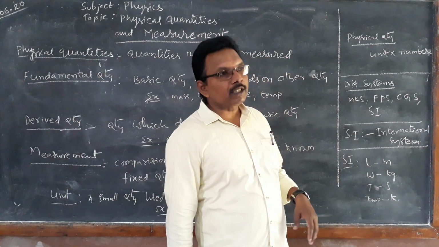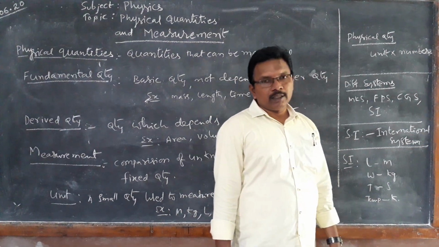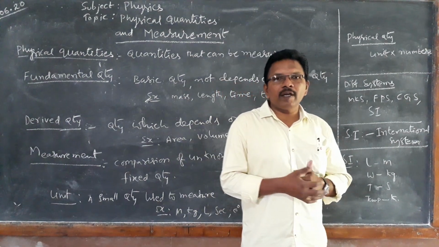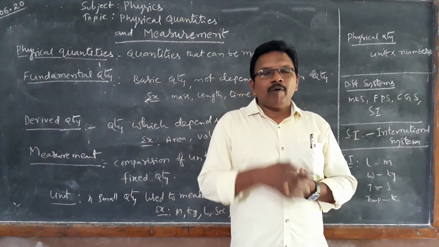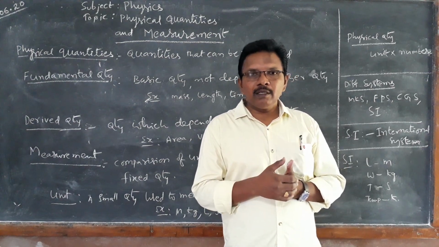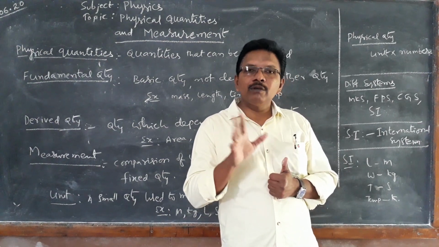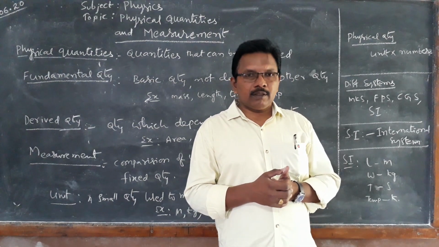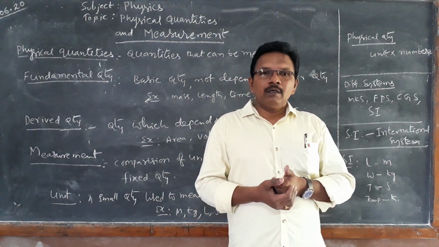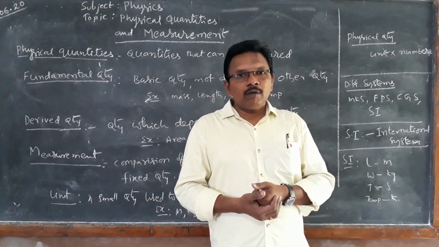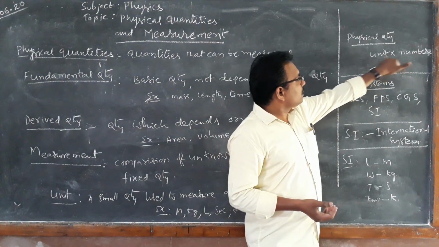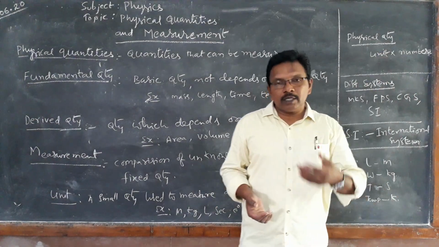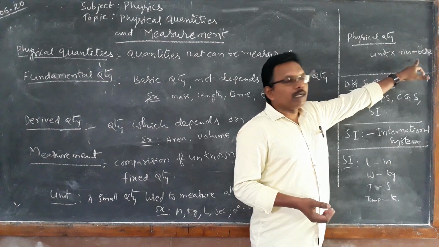How to find the physical quantity? Unit into number. For example, if you want 5 kg sugar, 5 is a number and kg is a unit. 5 into kg, 5 kg sugar. 5 meter cloth: 5 is a number, meter is a unit. Like that, unit into number. Then we can find the required physical quantity.